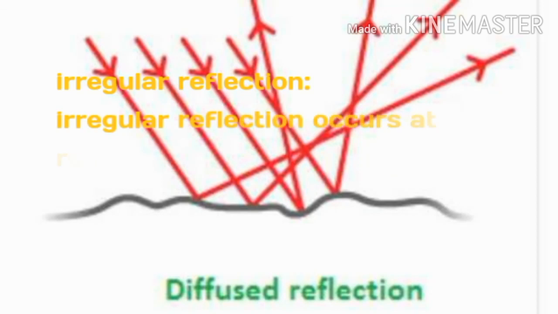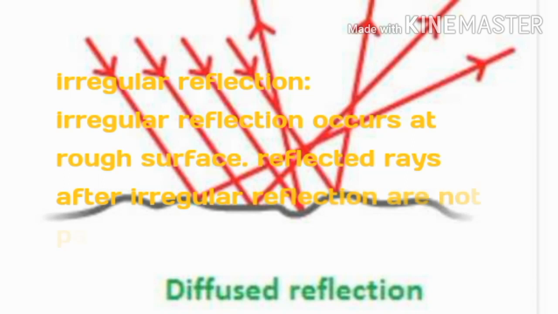Whereas irregular reflection or diffused reflection takes place from a rough surface. In this one, when a parallel beam of light falls on this irregular surface, it bounces back, but the reflected light rays are not parallel. Incident rays are parallel, but after reflection, the light rays move in different directions, not in a parallel way. Such a reflection is known as diffused reflection or irregular reflection.